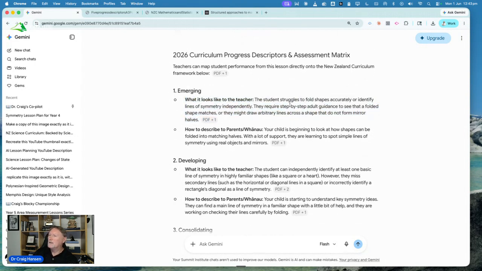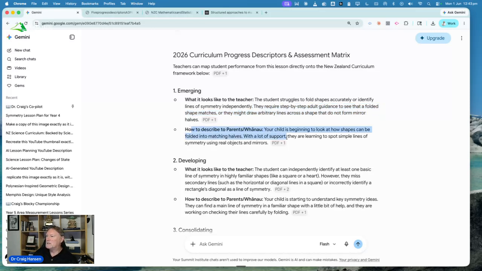Let's read this. The student struggles to fold shapes accurately or identify lines of symmetry independently. Now that sounds like emerging, because emerging needs a lot of prompting and support. They require step-by-step adult guidance to see that a folded shape matches, or they might draw an arbitrary line across a shape that does not form mirror halves. So not only might that be an adult, that might be a tuakana and a teina, a student who's guiding them as they are the mentee that's being guided.